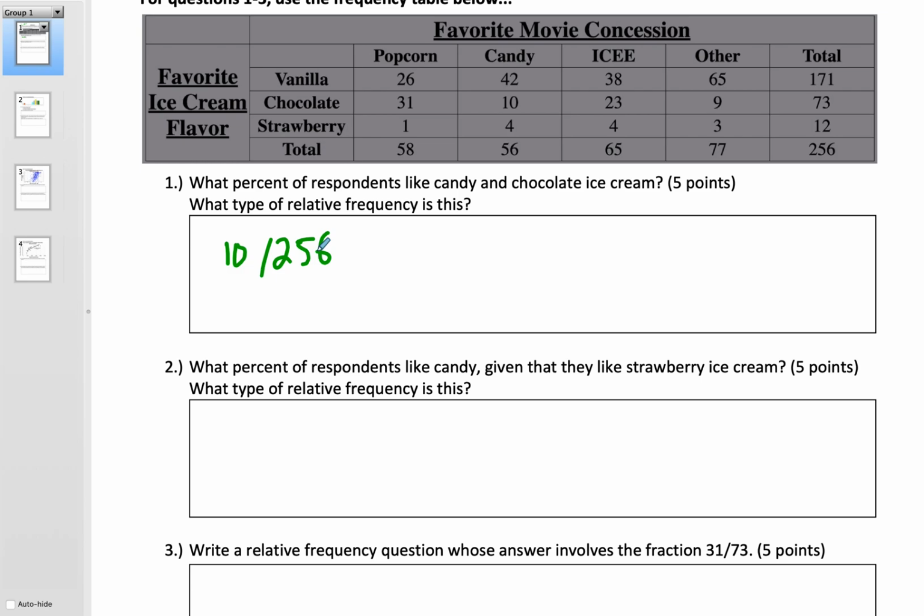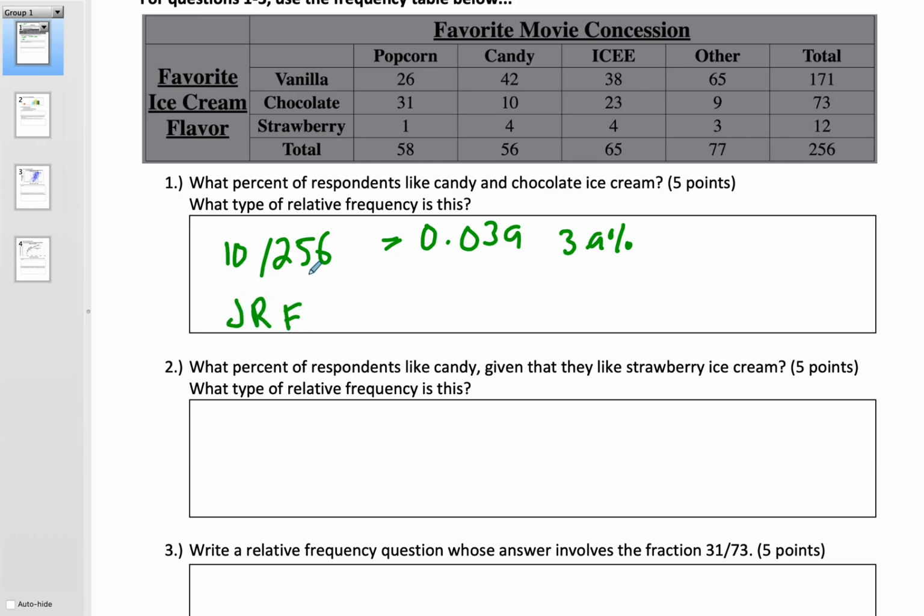All right, you were allowed to use Google Calculator, or if you have a graphing calculator, feel free to do that. You also might want to simplify this to 5 out of 128. You could do that as well. Because again, candy and chocolate. Okay, that's what you get is 0.039. So you could say 3.9%. All right, this is a joint relative frequency.